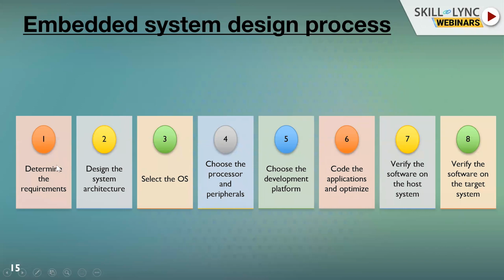We know the requirement, and we should think of what system architecture to use, what operating system to use, whether it's an RTOS, a general purpose OS or a simple scheduler, what processor to use, and what peripherals are required. All this is the groundwork. Once the groundwork is done, we choose the platform for development and code, then test on the host system and the target system, and finally release or deploy to the market with mass production.